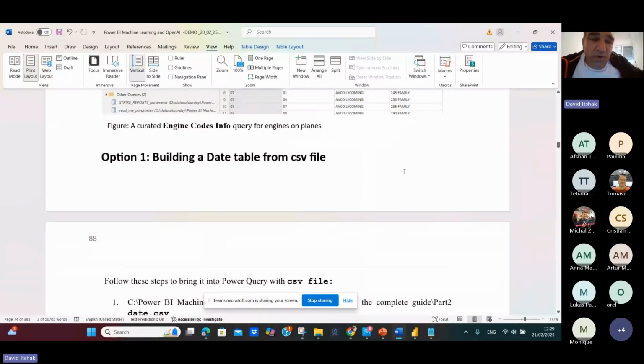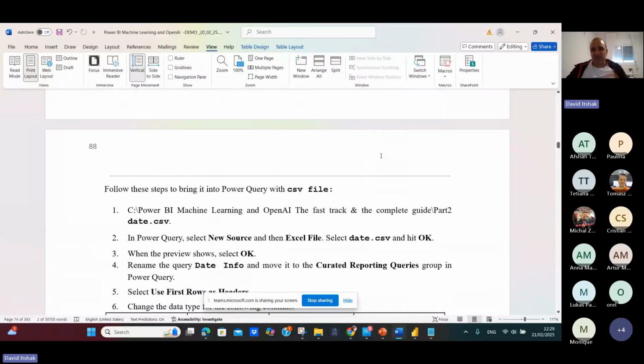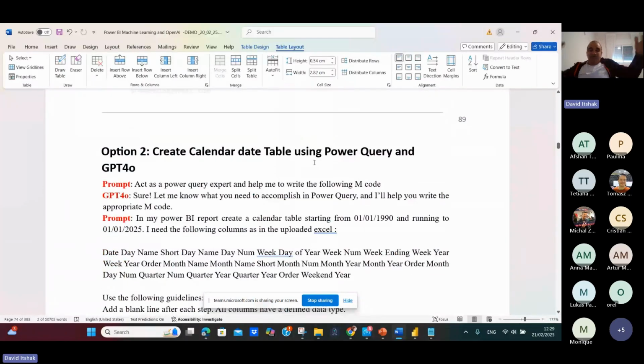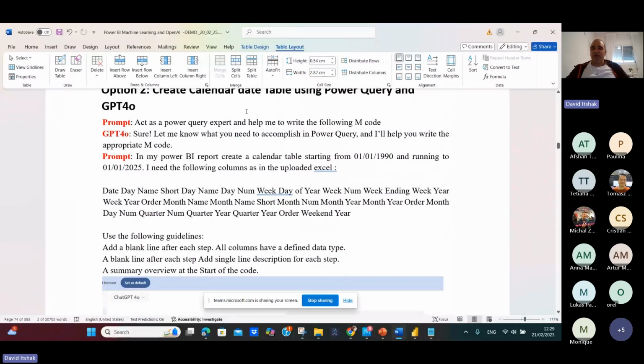Okay. We want to build our date table. So the first option is a text or CSV file, as you know, and upload it. But you can also go to ChatGPT. I'm a DBA, I don't know DAX, and tell it, prompt it as a Power Query expert, and maybe to write the following code. GPT-4o. Sure, let me know.